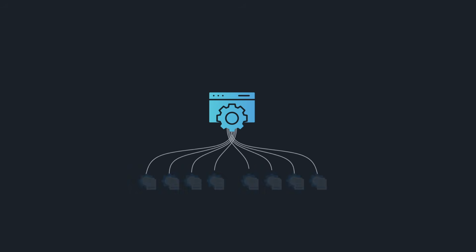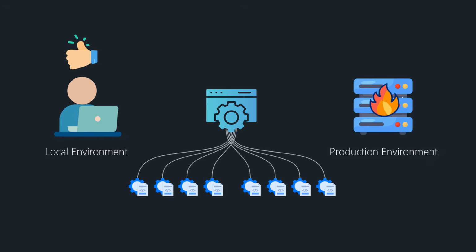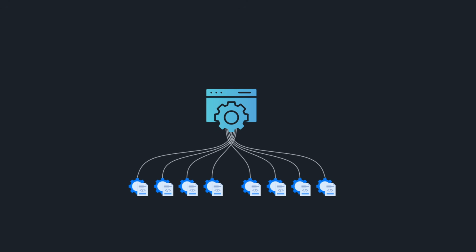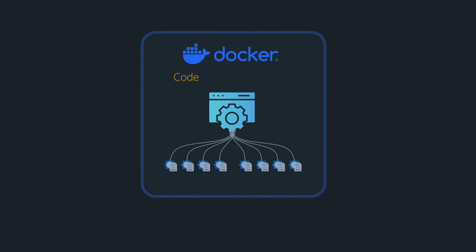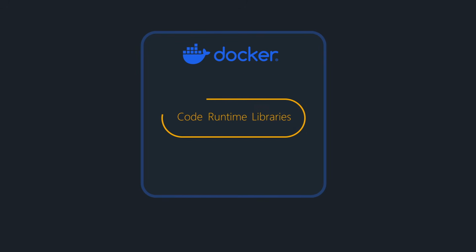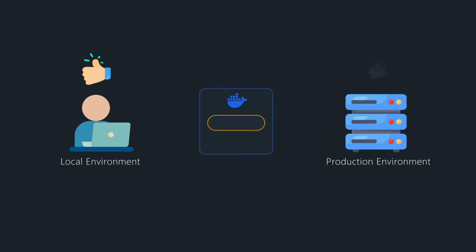Before containers, deploying software was a nightmare of dependency conflicts, where code worked perfectly on a developer laptop environment but crashed in production. Docker was basically created to solve this. It packages the application code, runtime, and all system libraries into a standardized immutable artifact called an image. The result is total consistency. If it runs locally, it is guaranteed to run exactly the same way in production.